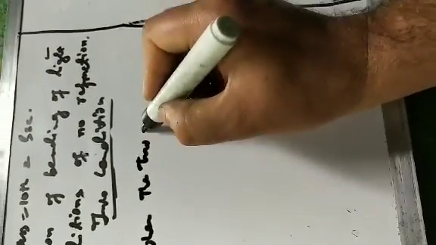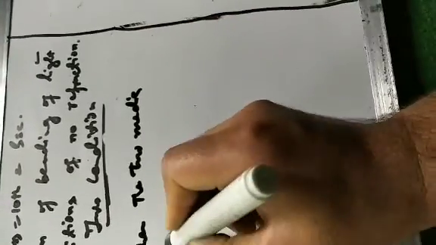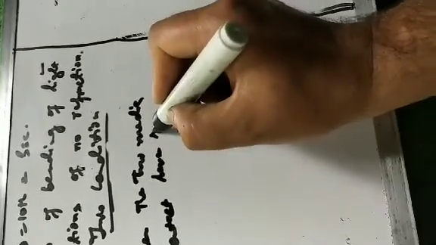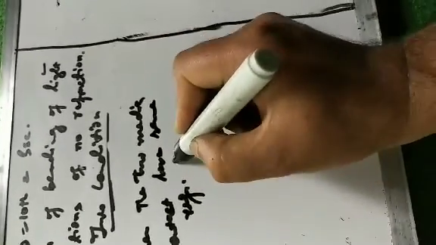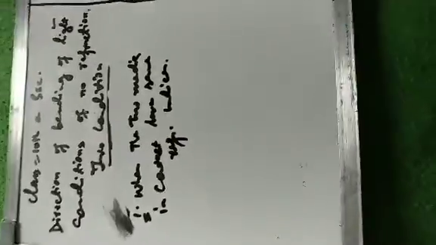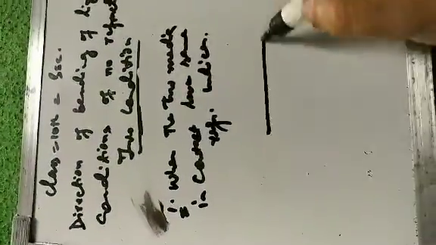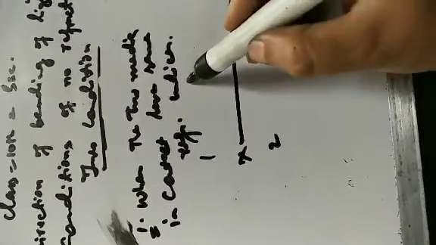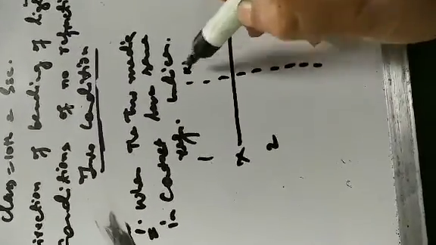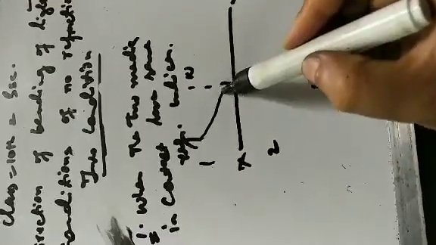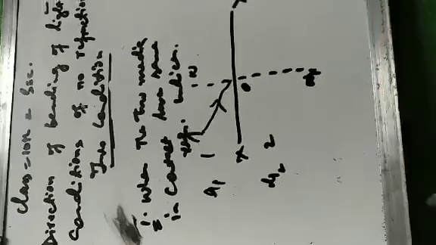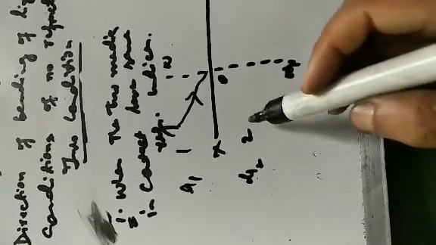When the two media in contact have same refractive indices, plural of index. So हम ये ऐसे लिखेंगे, this is the interface, this is the boundary XY which separates medium 1 and medium 2. This is the normal NN'. This is the incident ray. This is the index of medium 1, mu1, and this is the index of medium 2, mu2.